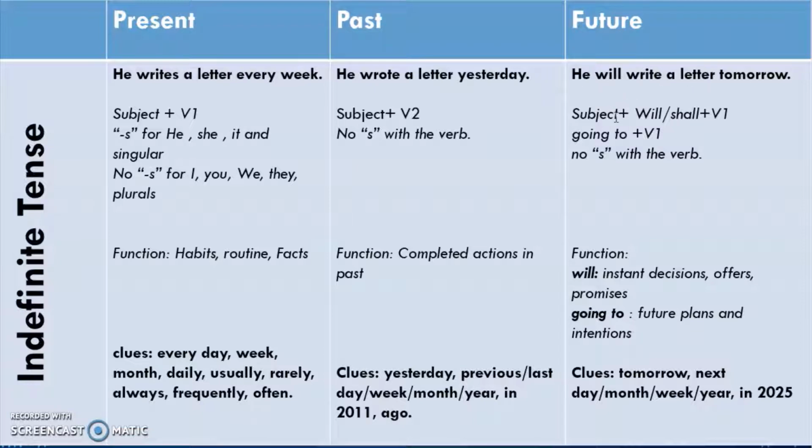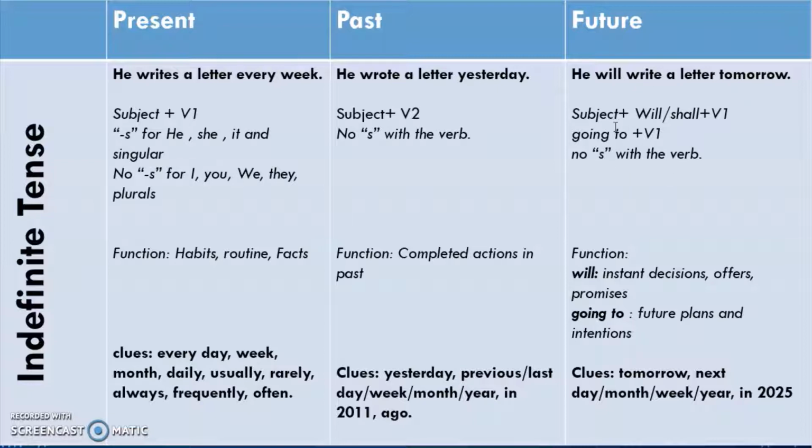So here the structure becomes subject. You need somebody who does the work, so it is he. Will or shall plus the first form of the verb. And then some word like tomorrow, next week, in 2025, something that is yet to come. So what is your structure here? Subject plus will or shall, and that is the first form of the verb, write. Remember, here we use the first form of the verb. Remember that with will and shall the verb never takes s. Will writes or shall writes is not correct. It's always going to be will write, will come, will tell, will show, etc. Never an s here. No s with the verb.